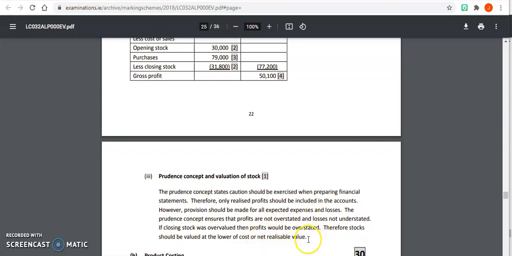So these sentences here will be really important for answering this. The prudence concept ensures that the profits are not overstated and losses are not understated. So we're saying what the prudence concept is, and then what's the effect on our closing stock. If closing stock was overvalued, then profits will be overstated. Therefore, stocks should be valued at the lower of cost or net realizable value. And those three sentences should be enough to give you 1 mark to answer that question. So you have enough information in there.